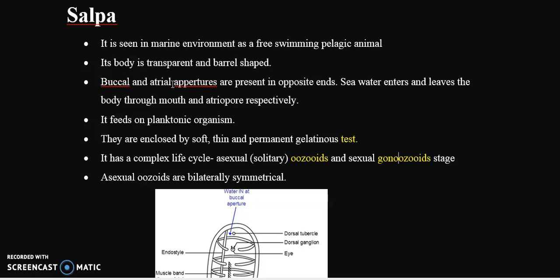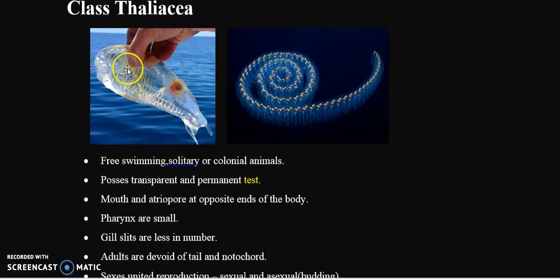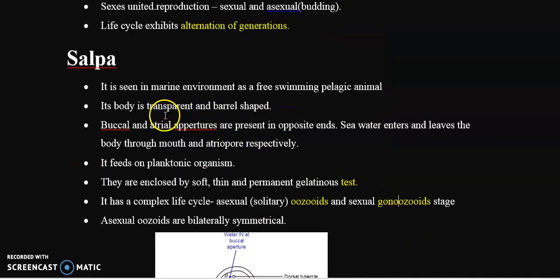First point, it is seen in the marine environment as a free swimming pelagic animal, and its body is transparent. The body has a barrel shaped structure and is very transparent.